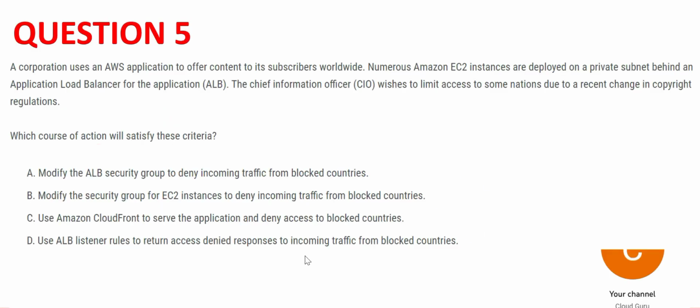Now, which out of these four options will work? The first one says modify the ALB security group to deny incoming traffic from blocked countries. Now, one thing here, it says due to change in copyright regulations, and the change in the copyright regulations can be any of these factors. This option looks okay, but let's look at the other options first before we arrive at the answer. The second one says you modify the security group of the EC2 instances itself. Now we have got two options.